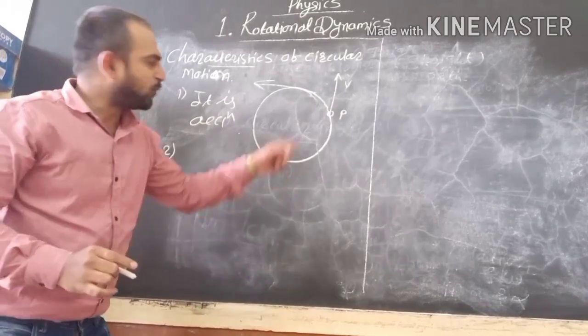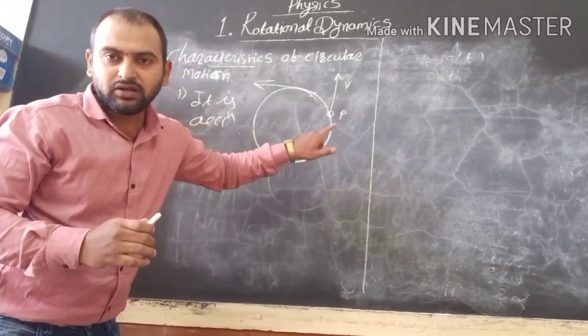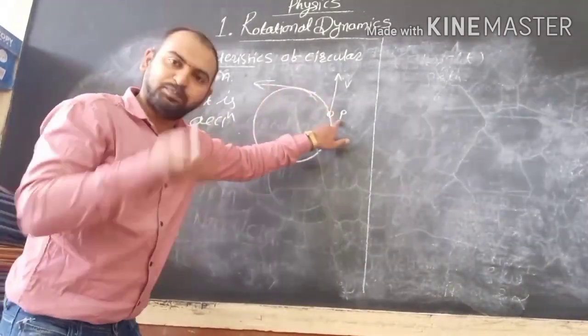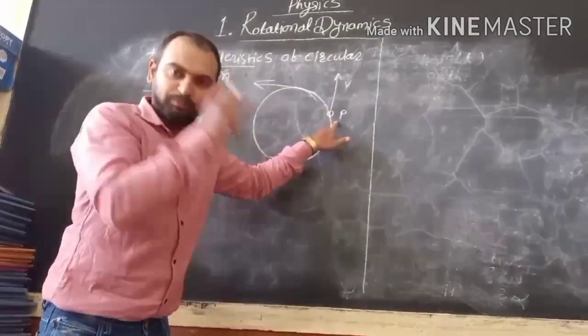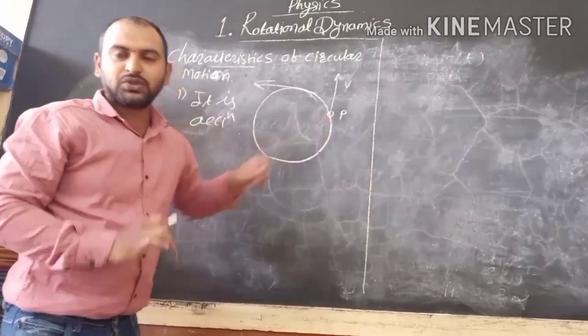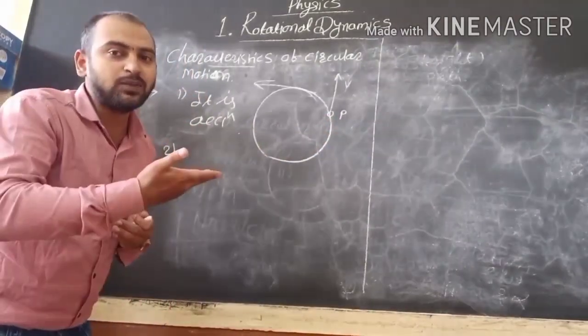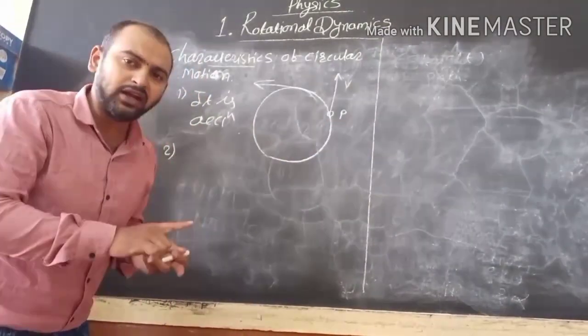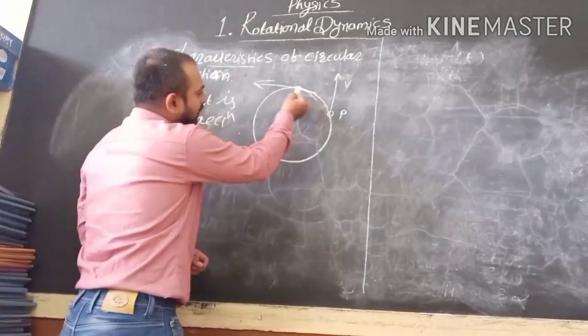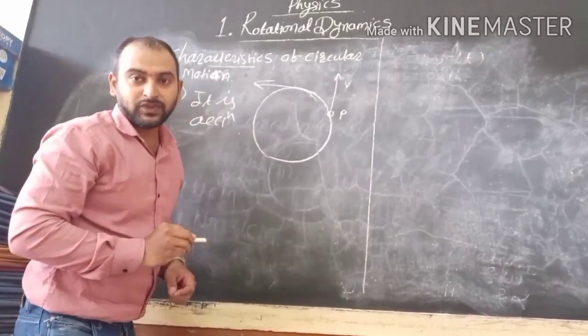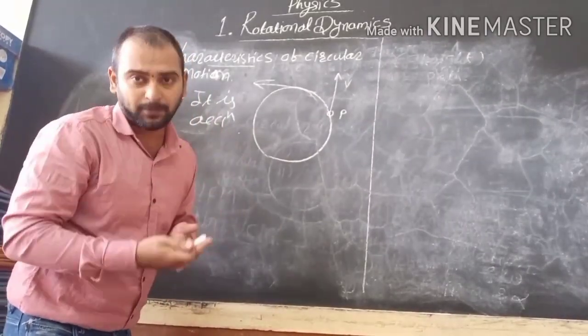The initial point is P and the final point is again P, so the starting point and final point are the same. It covers a complete rotation, and this happens again and again.